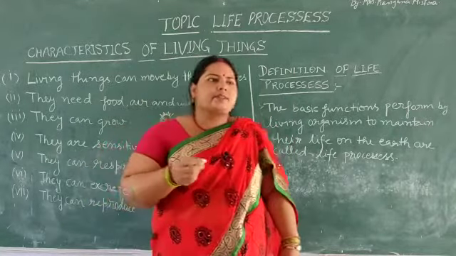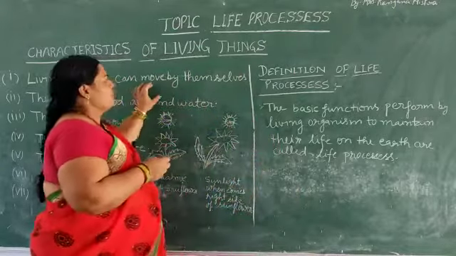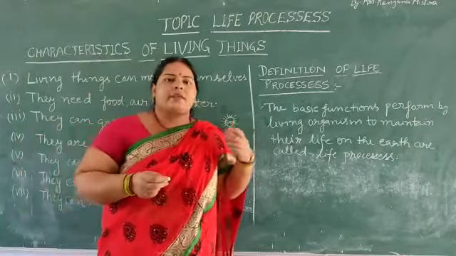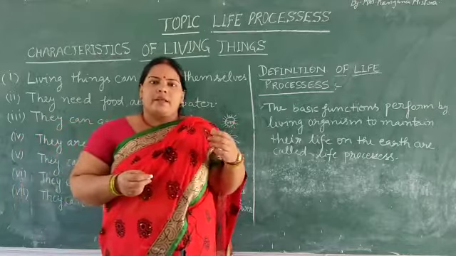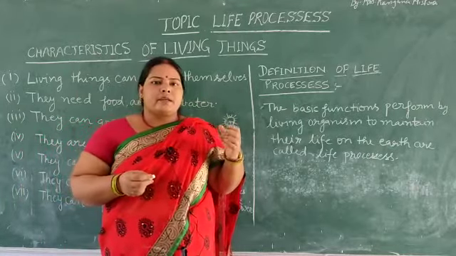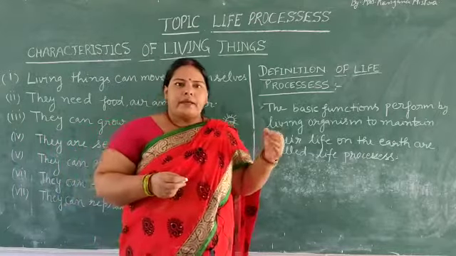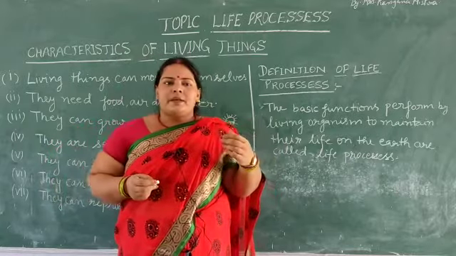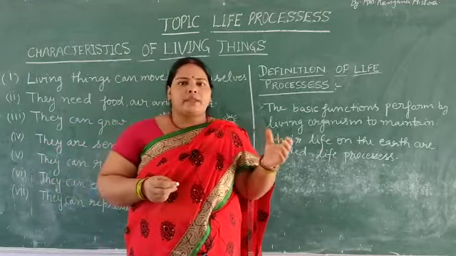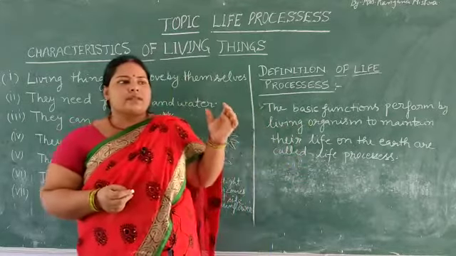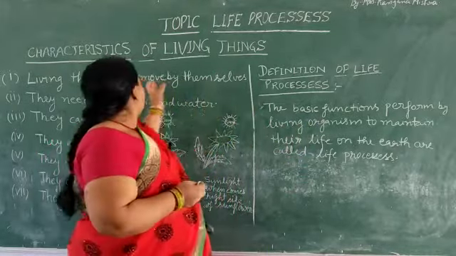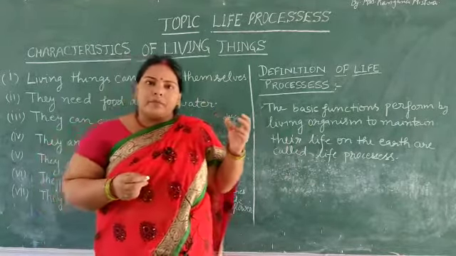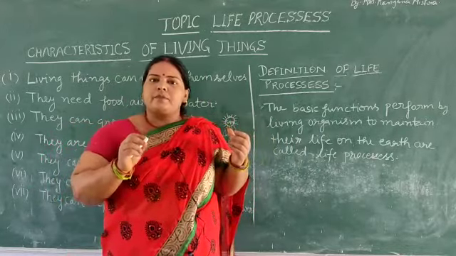Living substances can move themselves. Living substances, like a frog, jump in the water, reptiles crawl on the earth, birds fly in the sky, and human beings go from one place to another. These are the functions of movement. So living things can move themselves, whether plants or animals.